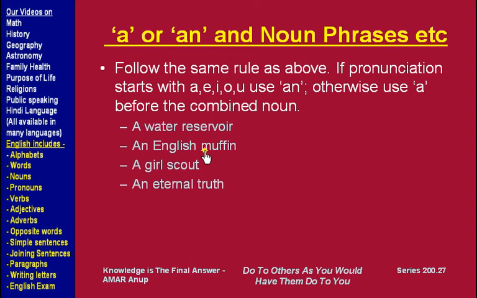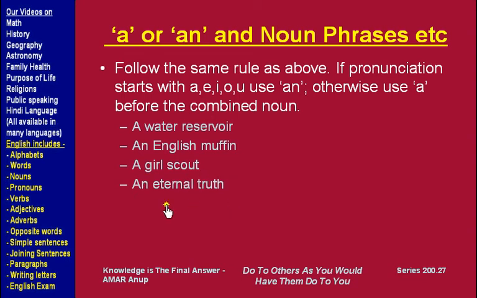an English muffin, because in English muffin, the pronunciation starts with e, English, not muffin, but we focus on the word that is immediately after the article, and that's why we use an with English muffin. Another example, Girl Scout, the pronunciation starts with girl, so it's a consonant, so we use a Girl Scout.